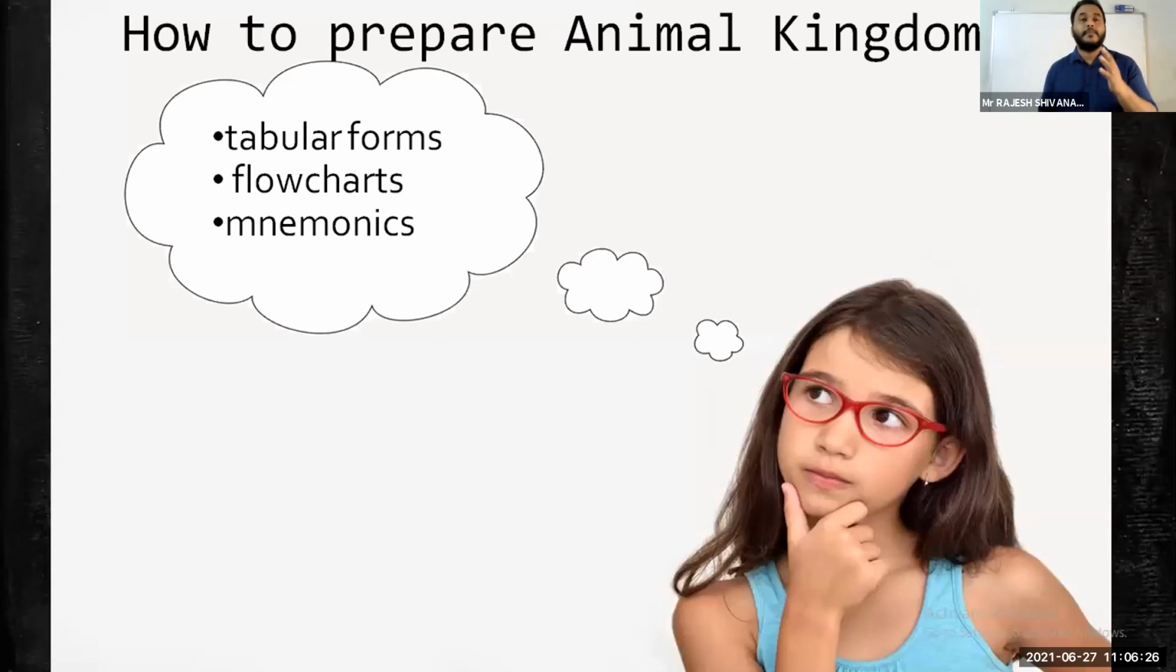The third and most vital part while preparing the Animal Kingdom chapter is mnemonics. Mnemonics means, very simple: suppose you have 10 examples to remember. Out of the 10 examples, you take the first letter of each example, and with those first letters you make your own words. Or by using the examples themselves you can make your own words, like a story, to remember.